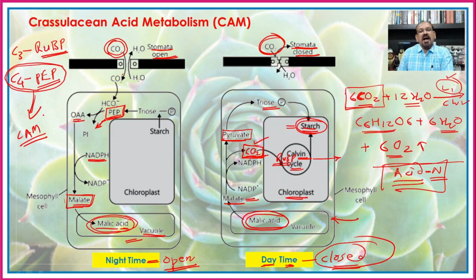So in this way, as the stomata are open during the night and closed during the day, here there is an alternate pathway, and that is known as the crassulacean acid metabolism. Here the C for the crassulacean, it is on the basis of the name of the family of the Bryophyllum in which it was first discovered. The malic acid which is increased during the night, and hence that is metabolized for the formation of the carbon dioxide, and hence it is known as the crassulacean acid metabolism.